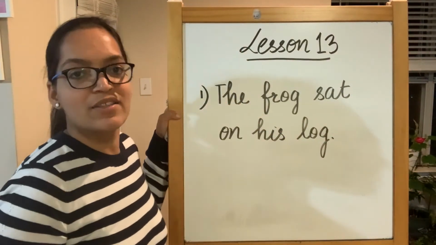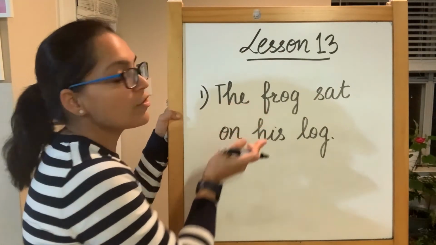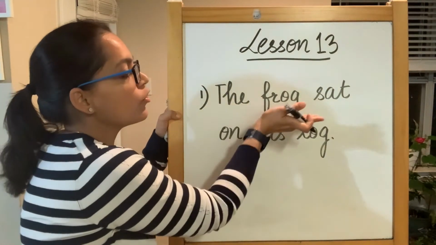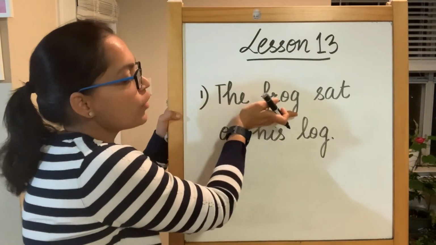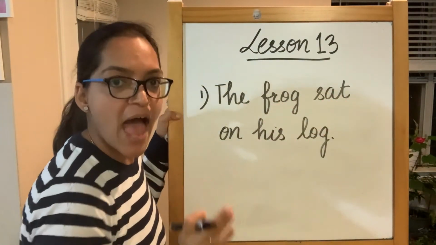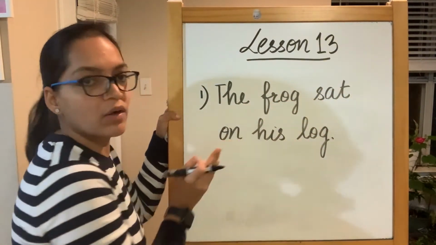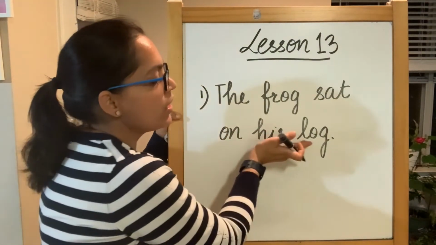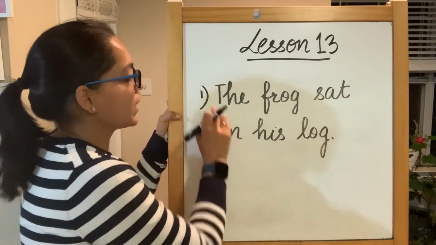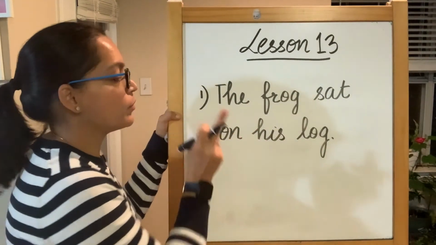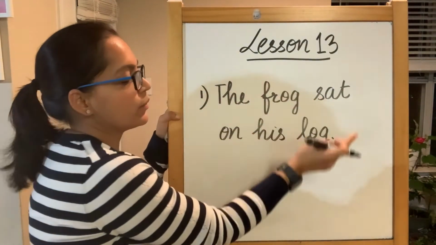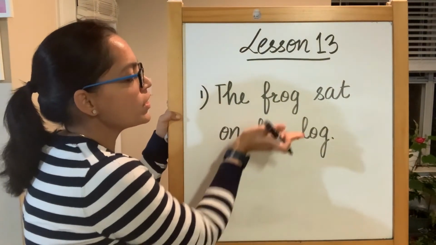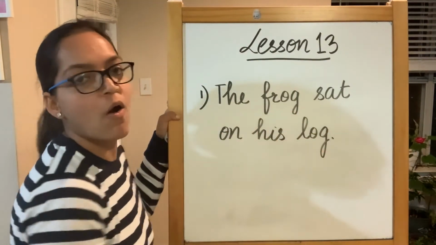The is our sight word. For fr, og, frog. The frog sat on. His, our sight word for today. Log. It's a statement, so it will always begin with a capital, ending with a period. The frog sat on his log.